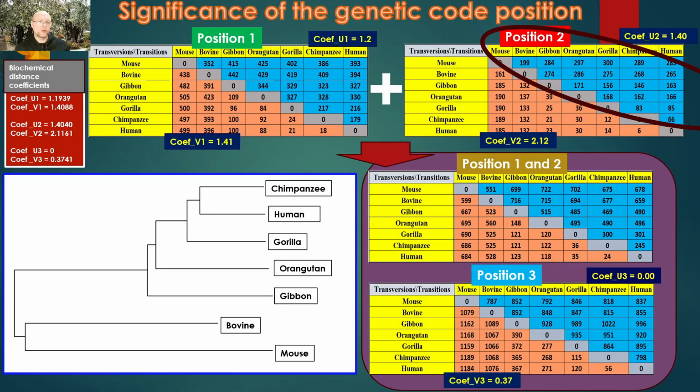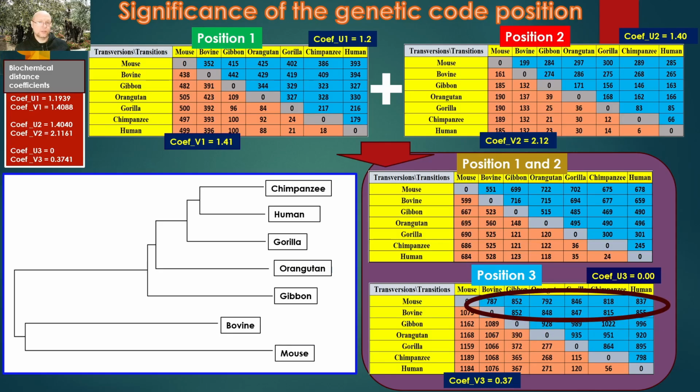For the third position, on the other hand, we observe a huge number of transitions with clear saturation. This value rises to about 1000 for the gibbon, then decreases and remains at a similar level of around 800 for both the mouse and bovine. This may be caused by a large increase in transversions at the third position, which simply occupy sites previously taken by transitions. What is very interesting is that there are numerous transitions at the third position, even though, as we mentioned earlier, transitions at the third position have no effect on changing the amino acid or the stop codon.